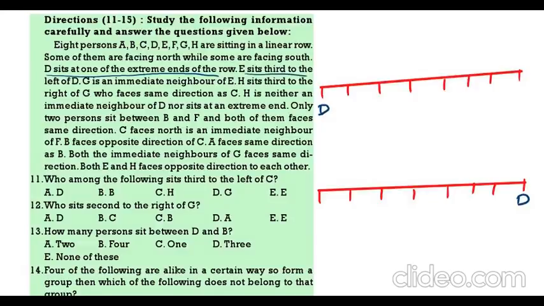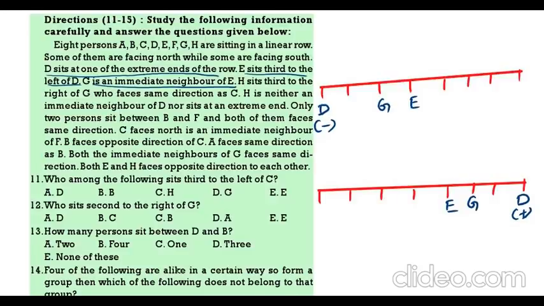E is sitting third to the left of D. That means in one case D is minus, here D will be plus. So E will come here. Then G is the neighbor of E. First case I am taking G here. Second case I am taking G to the right side.